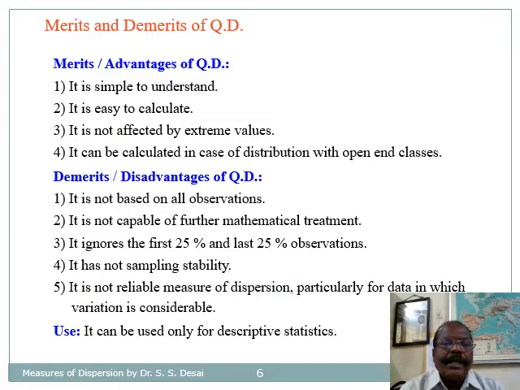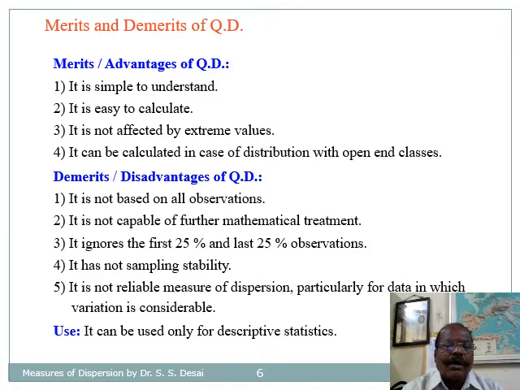These are the merits and demerits of quartile deviation. In merits, it is simple to understand, it is easy to calculate, it is not affected by extreme values, and it can be calculated in case of distributions with open-end classes.